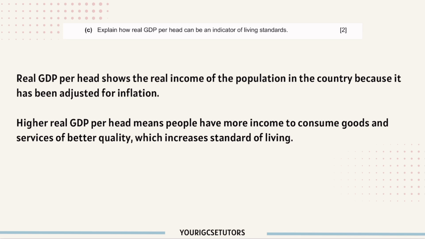And second point, you can further describe what happens when there is higher real GDP per head. So this means people have more income to consume goods and services of better quality. So this increases their standard of living. So from this question, first you need to explain what is real GDP, and second, you explain how real GDP relates to living standards, and you get your 2 marks.